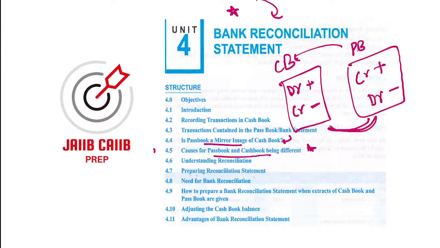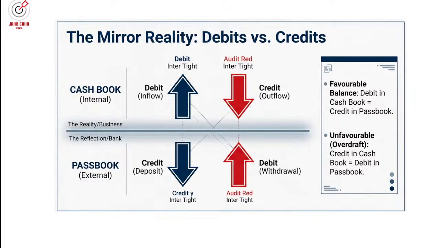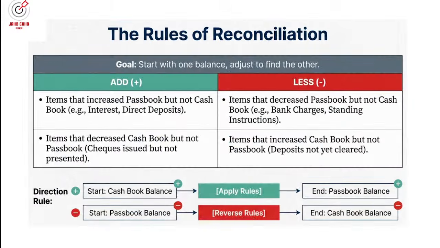This area is very important: preparing the reconciliation and adjusting balances. How we do that adjustment, you have to remember. There is a list of what you need to add or subtract at the time of reconciliation. That is a bit important from this topic, right?